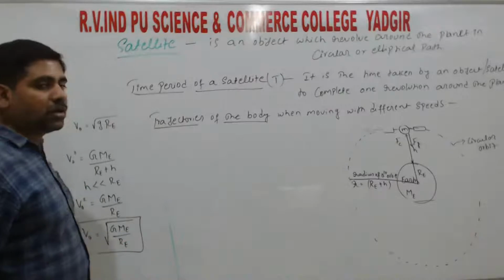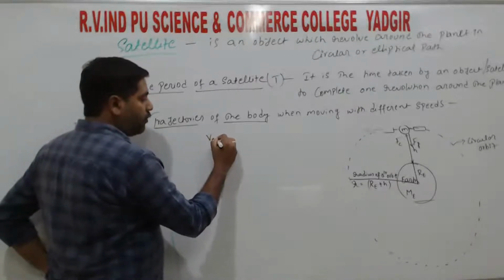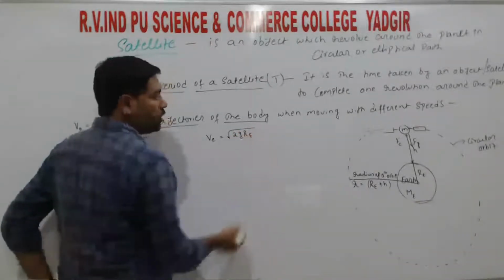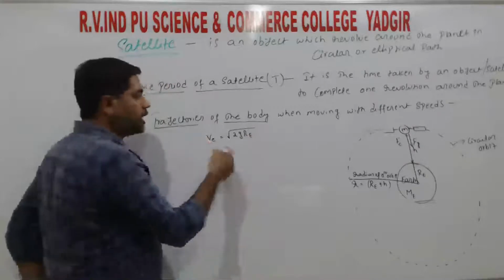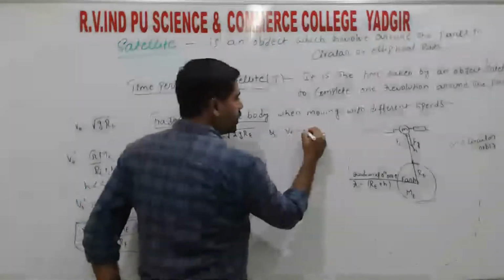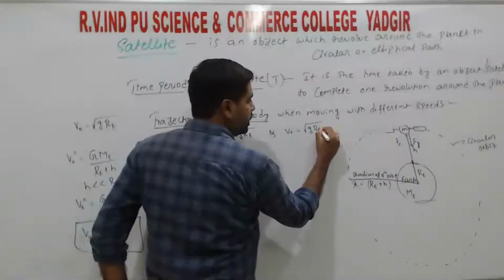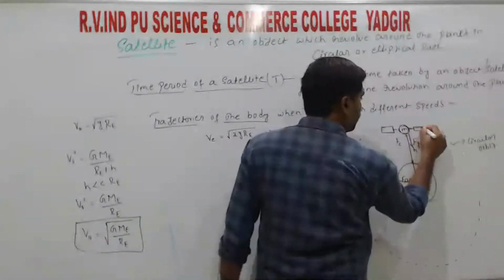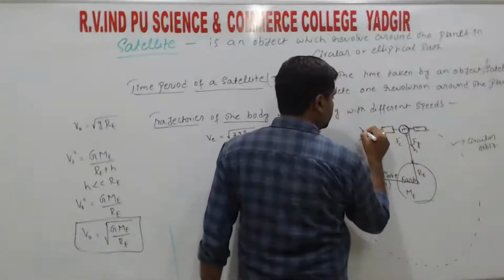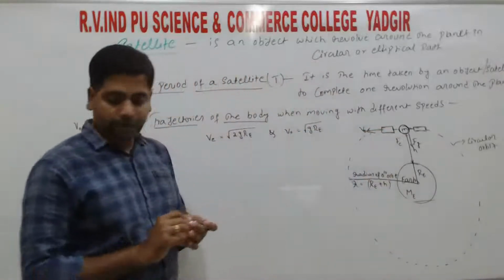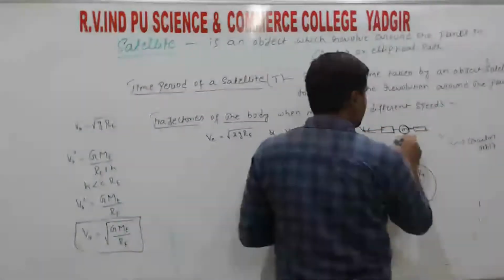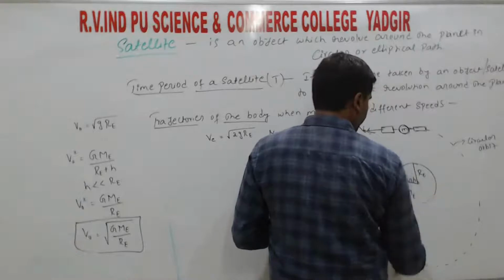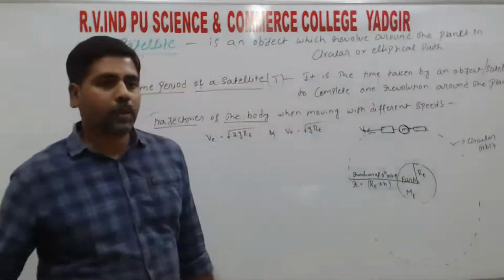That is again by using the two relations. One is escape speed Ve, that is equals to under root 2 g Re, right? So this is the first relation, and the orbital speed, that is equals to under root g Re, right?